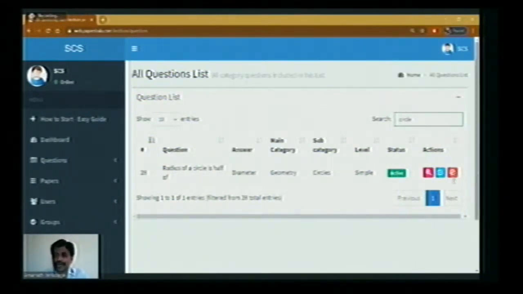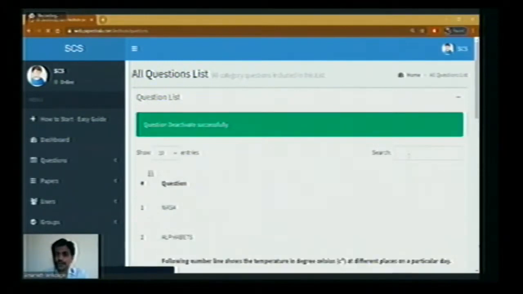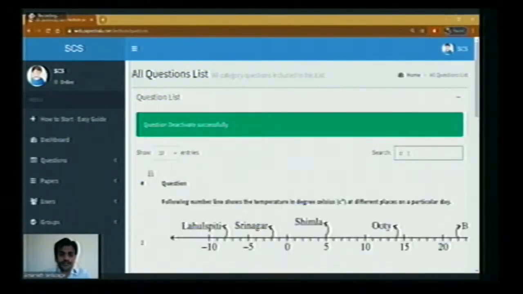Now I can deactivate it by clicking on the last option. Click here to deactivate. Now, if you see the status of the question again we'll be checking.